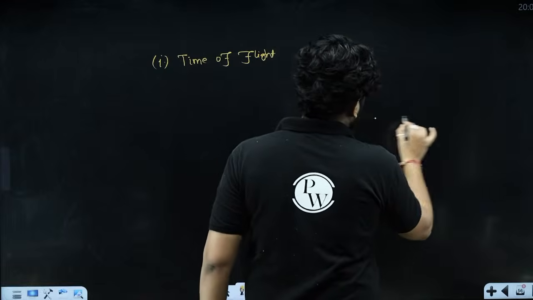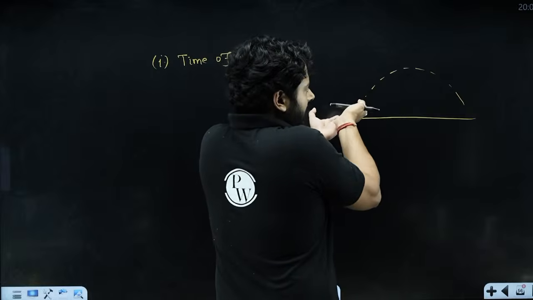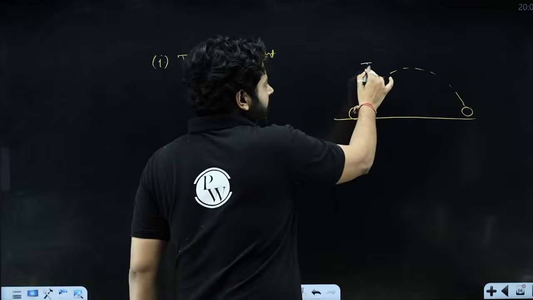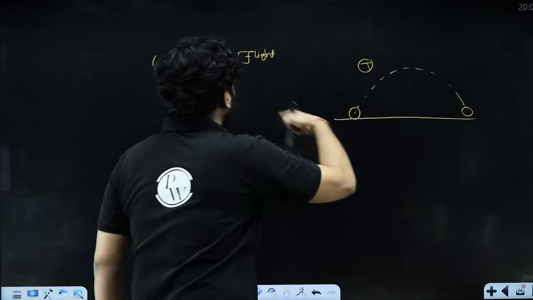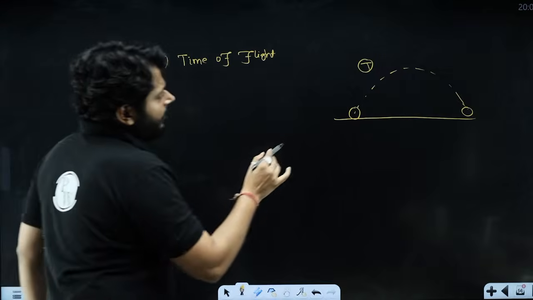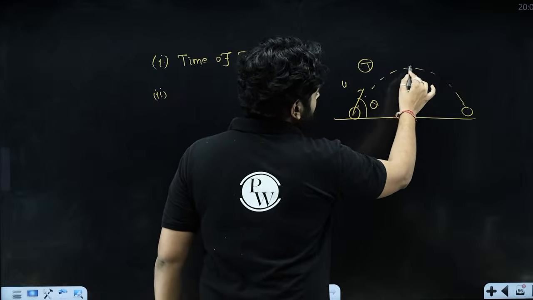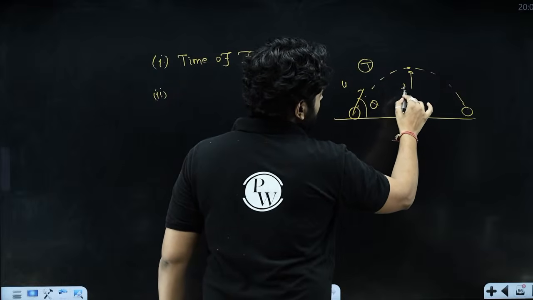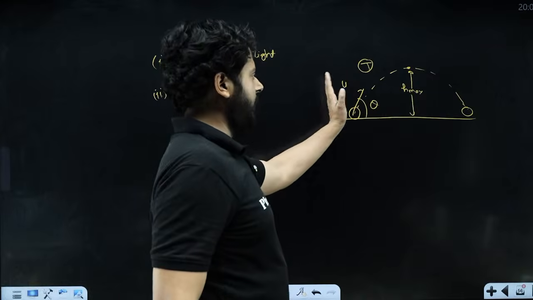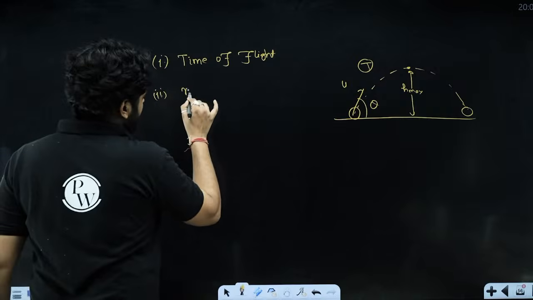The body is launched, right? So it is leaving the ground, and then before it touches the ground, it stays in the air for a while. The total time for which the body stays up in the air is the time of flight. Second thing, if you are launching the body at an angle theta with the initial velocity u, it will definitely go to a certain maximum height, h max, right? If you change the angle, the h max will change. So you can talk about the maximum height of the projectile.